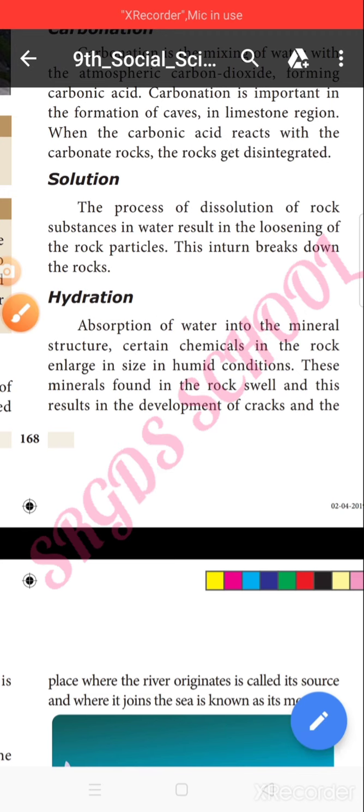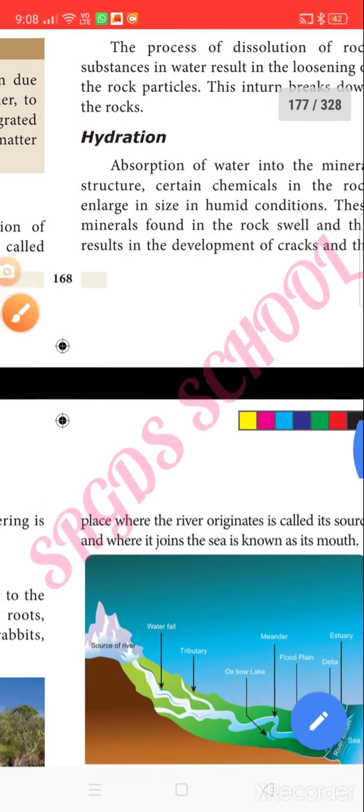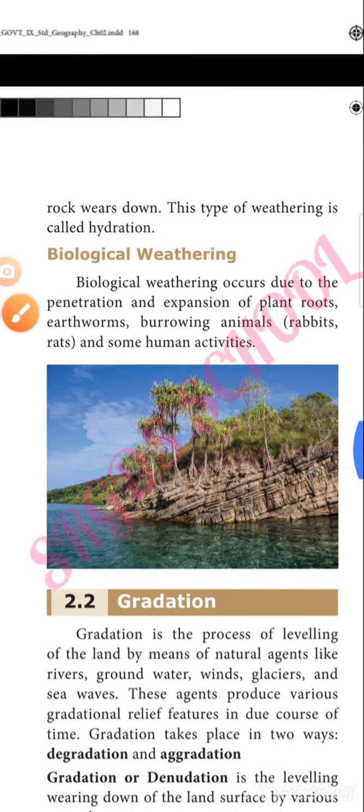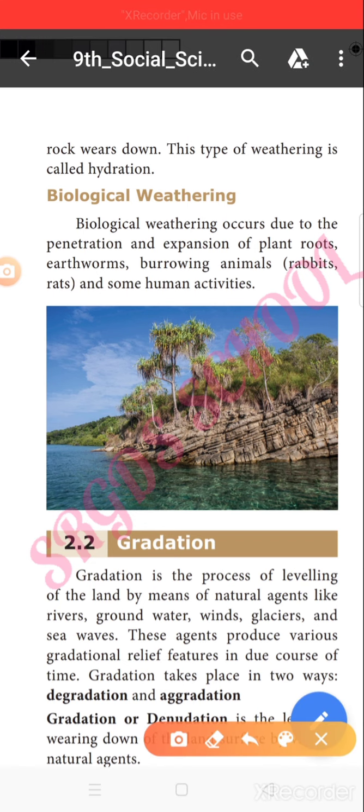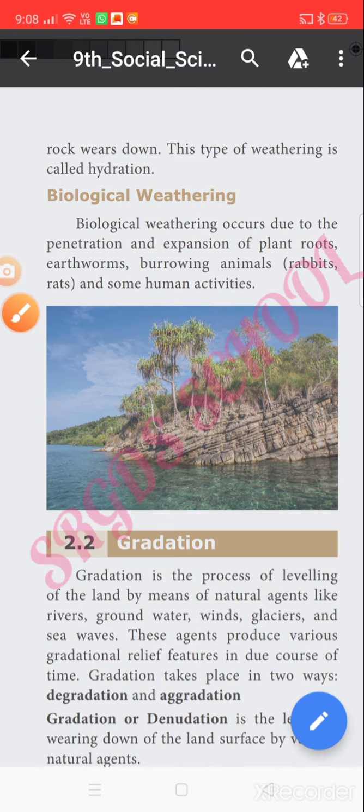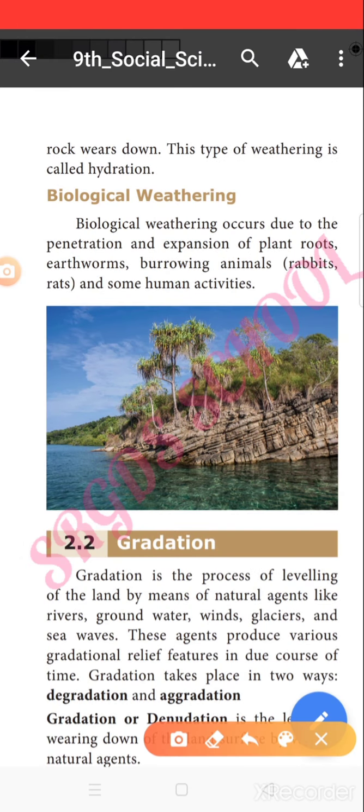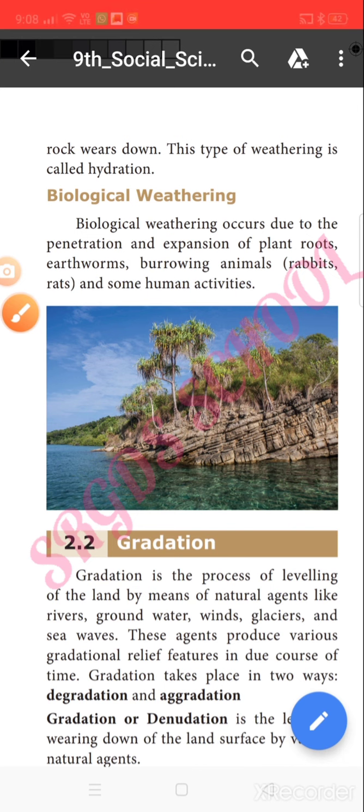Next topic is biological weathering. It occurs due to the penetration and expansion of plant roots, earthworms, burrowing animals, and some human activities. What is biological weathering? The weathering of rocks caused by biological features is called biological weathering.